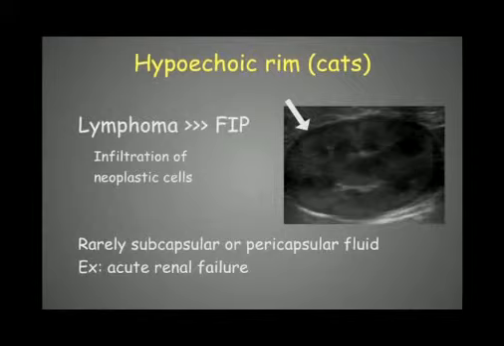We rarely have subcapsular or pericapsular fluid that can be due to acute renal failure, but then in general it won't follow the whole capsule like that. It will be just some triangles at some level close to the kidney, but it's rare that it will follow the kidney completely, in circumferences like that.